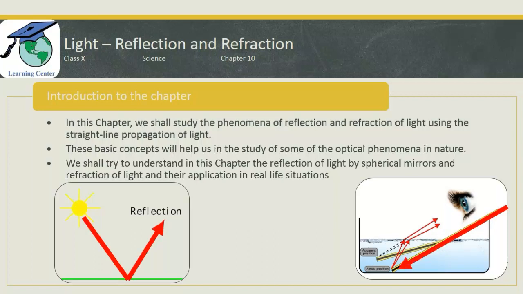Now let us insert a pencil into this tub of water. What will you see? You will see that the pencil seems to be bent at the point where air and water meet. This bend of the pencil is due to refraction of light. The pencil actually is straight, but it seems to be bent because of refraction of light. So refraction of light means that the light bends when it travels from one medium to another medium, and it bends at the point where these two mediums meet each other.